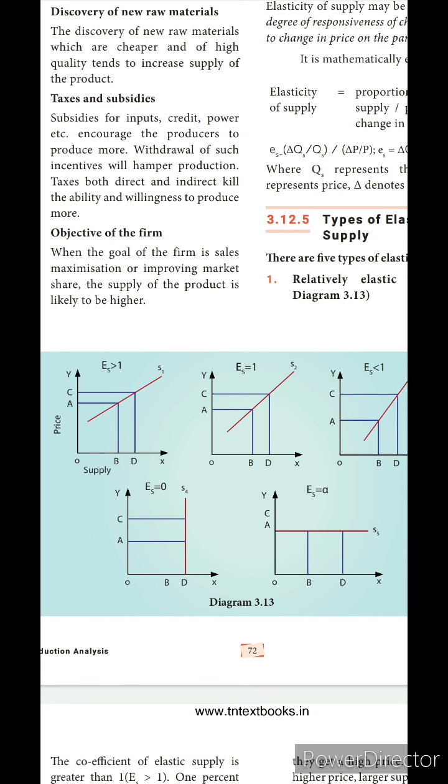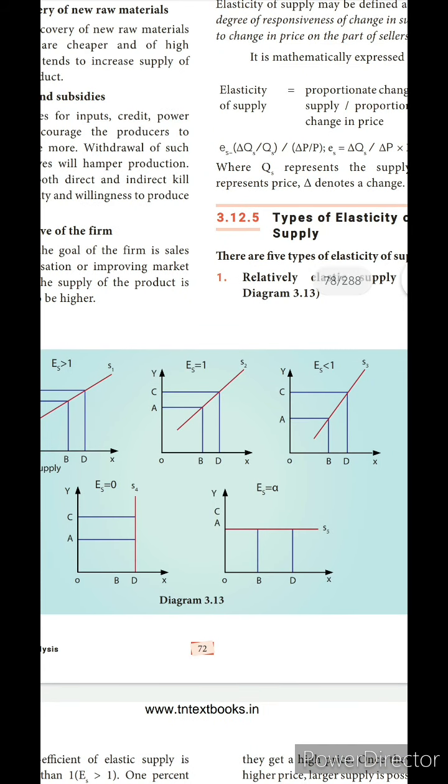Next, they have given the unitary elastic supply, isn't it? Unitary elastic supply means that ES equals 1. That means ES equal to 1, we may say from this graph itself, that if the price increases by 1%, then definitely the quantity supplied will also increase by only 1%. That is known as ES equal to 1.